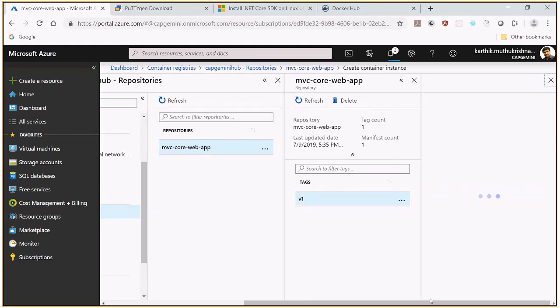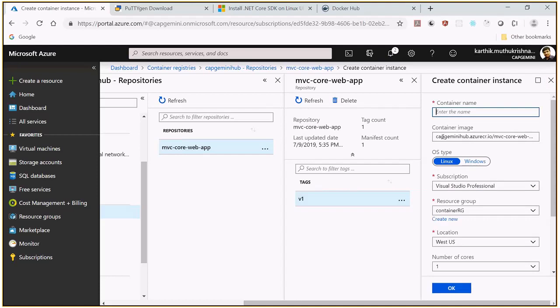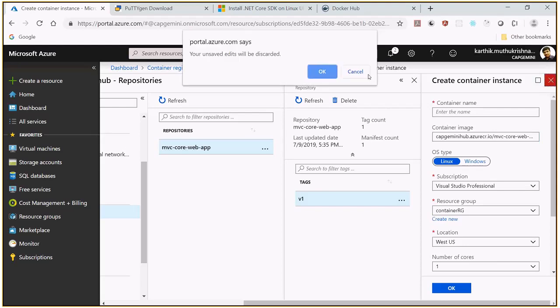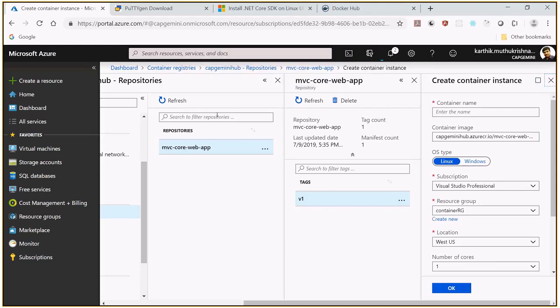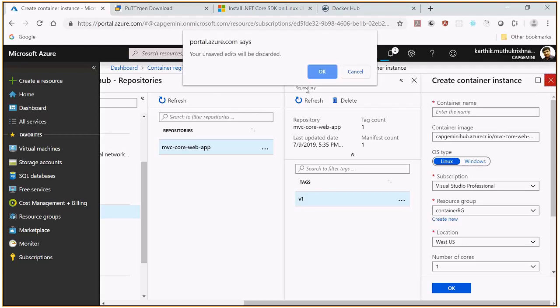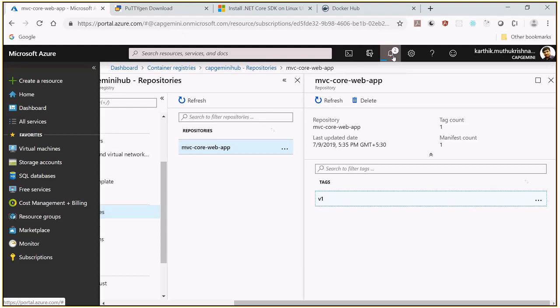You can see that the container image is showing capgemini.hub.azure.cio.mvc core web app version 1, right? In this place, you need to have the Docker Hub image detail. If you provide that, that's it, it will start working. So now we have simply created the hub, that is the repository, then we have created the container instance. Deployment is in progress.